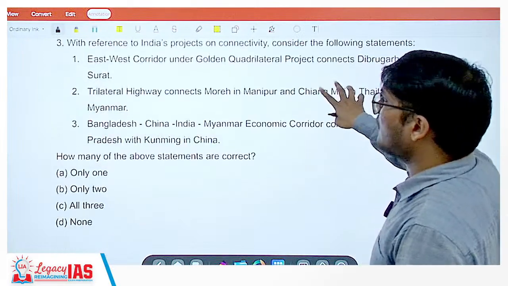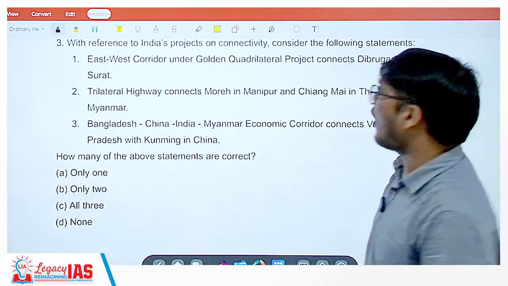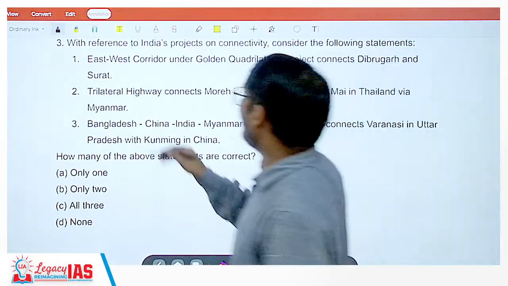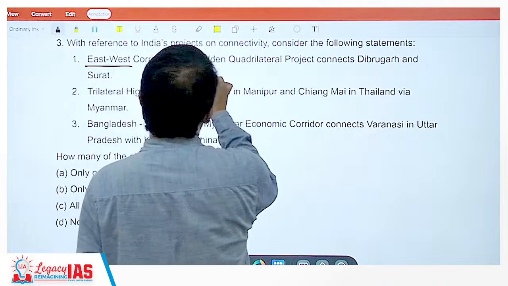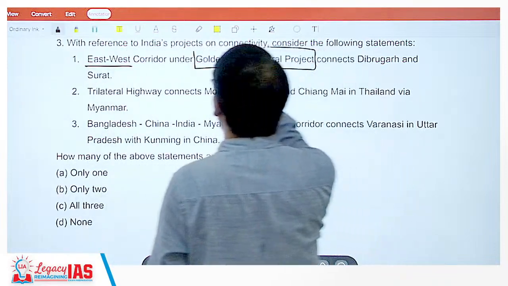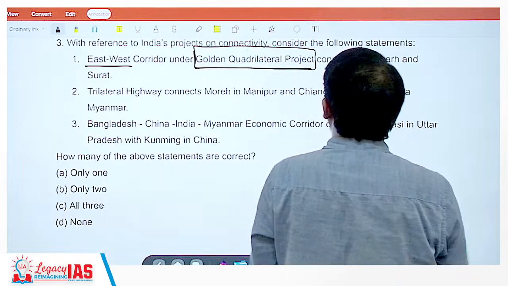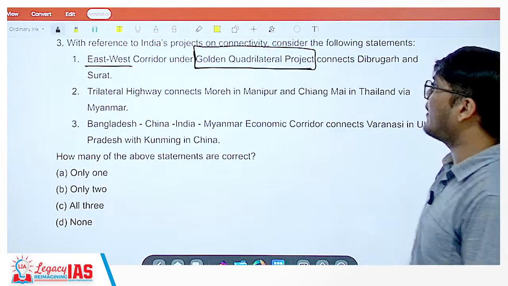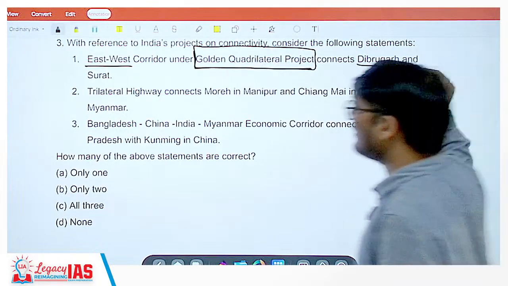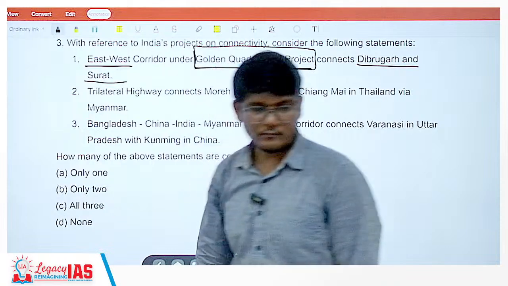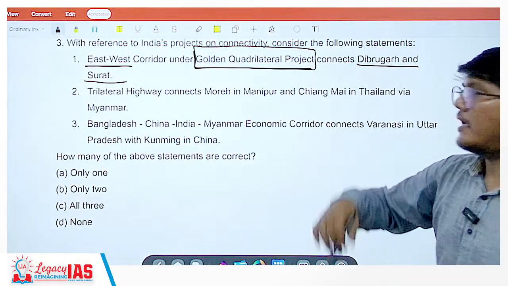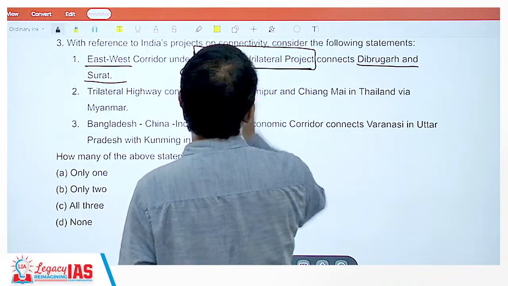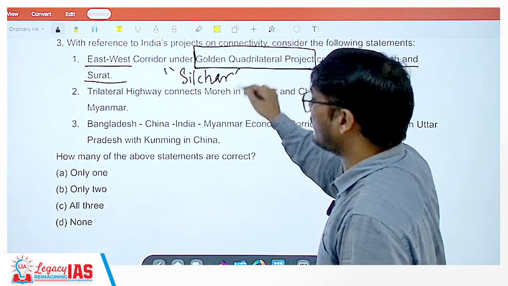Moving on. With reference to India's projects on connectivity, consider the following statements. The East-West corridor under the Golden Quadrilateral project connects Dibrugarh and Surat. Now this is incorrect, because in the east it connects Silchar, not Dibrugarh. So statement 1 is wrong.